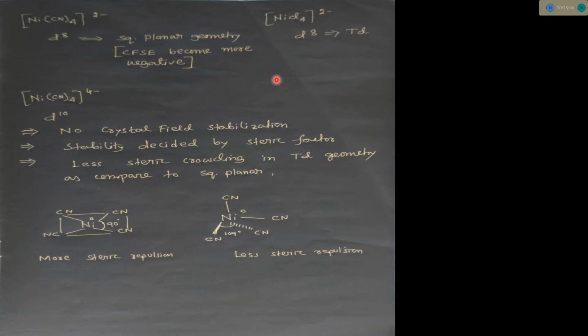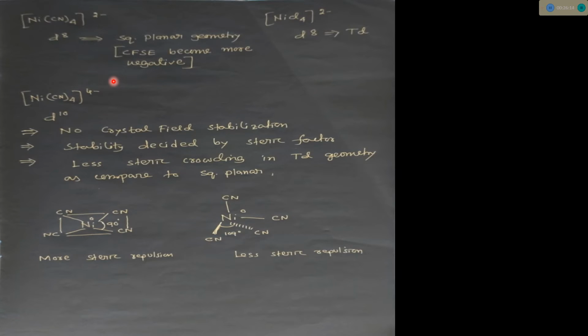Now come to the point. The given complex is nickel tetracyano 4 minus. So [Ni(CN)4]4- means this is a d10 system. Please keep in mind this thing: [NiCl4]2- is a d8 system and tetrahedral. [Ni(CN)4]2-, in the presence of a strong field ligand, we all know a d8 system becomes square planar geometry, because in this case the CFSE becomes more negative.